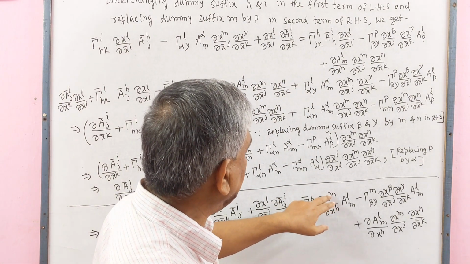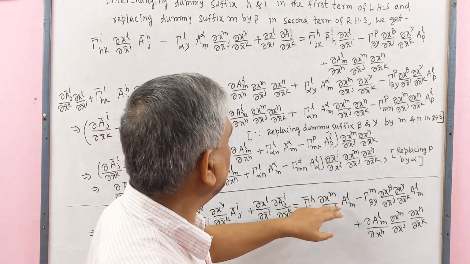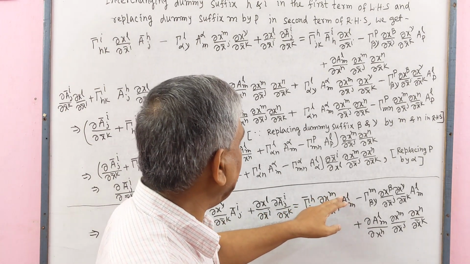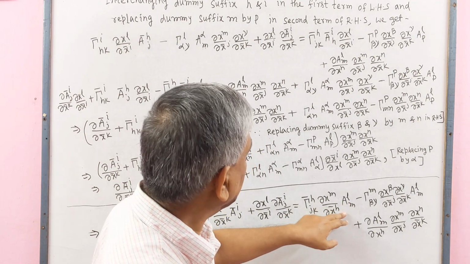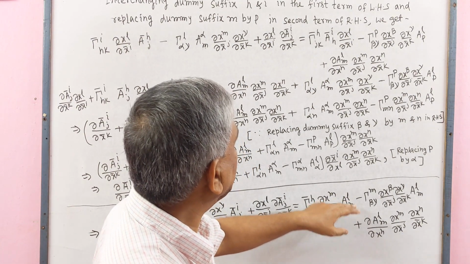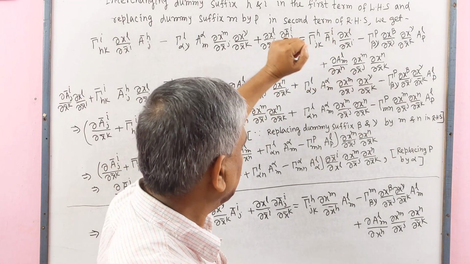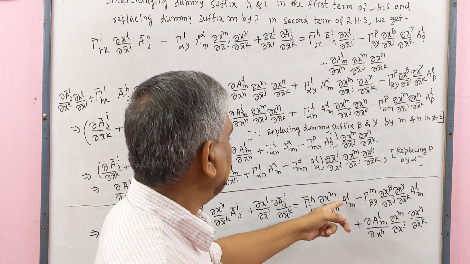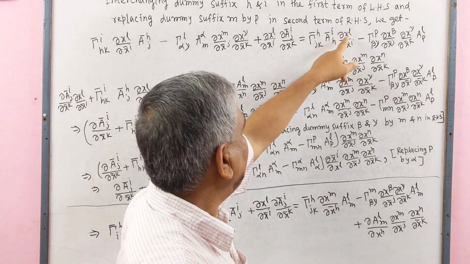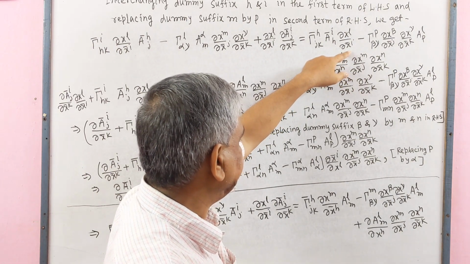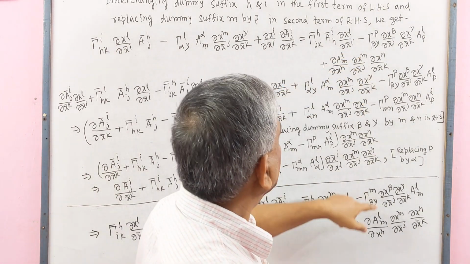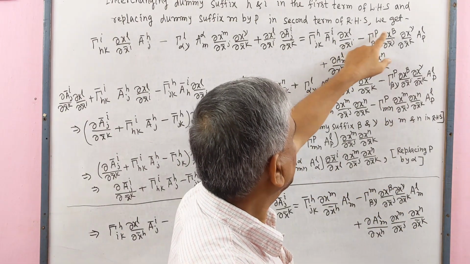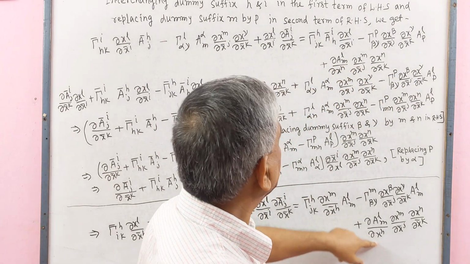Here we have ∂x^m/∂x̄^h, and we will have two extra partial derivatives, ∂x̄^i/∂x^l, so that A^l_m will convert into Ā^i_h. So the extra partial derivative would be adjusted by ∂x^l/∂x̄^i, and we replace here m by p. So here p we have written, and this term remains same.